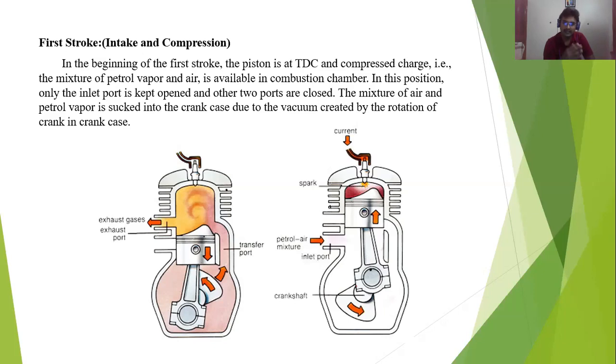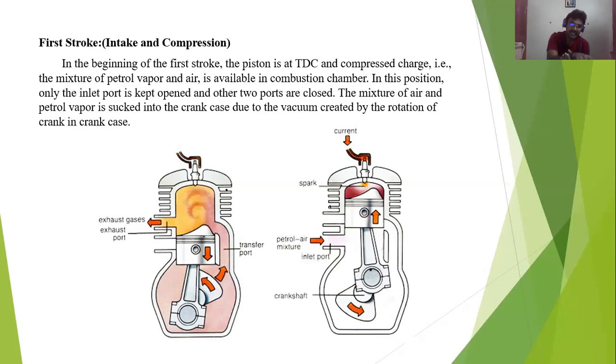Then the piston again moves up to the top dead center, and so the air fuel mixture in the top of the cylinder gets compressed at a high pressure.